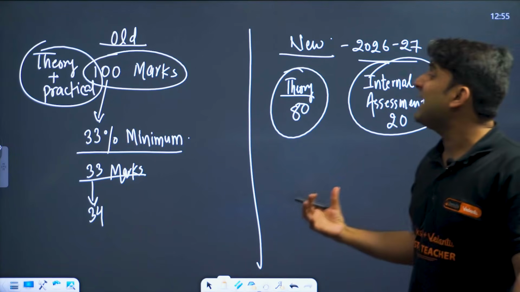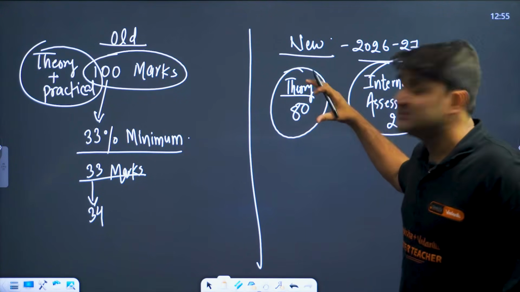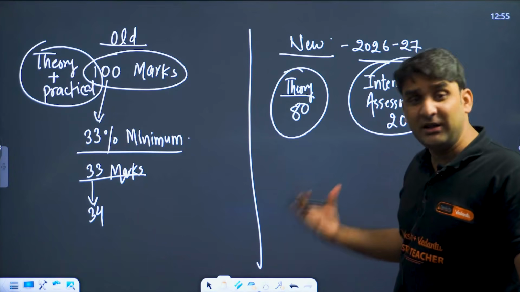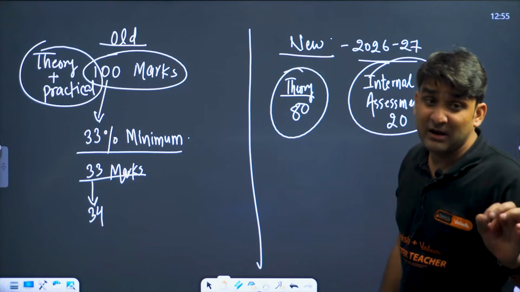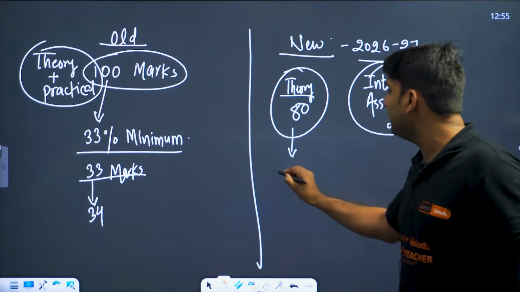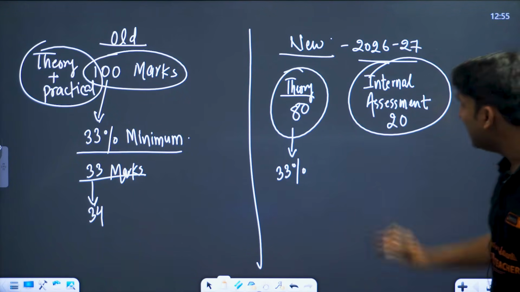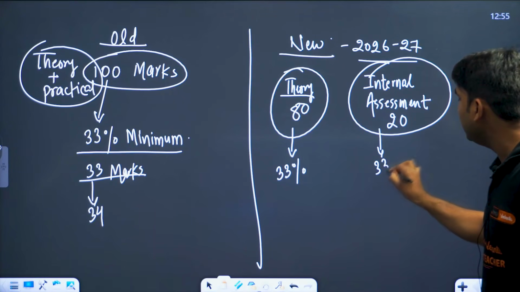CBSE has made changes so that to pass the respective subject, my dear, you have to score passing marks in both independently, separately. So you have to score at least 33% in theory separately and 33% in internal assessment.